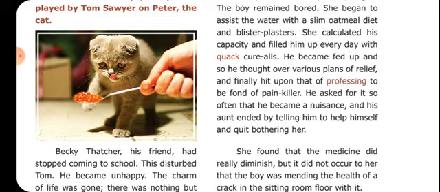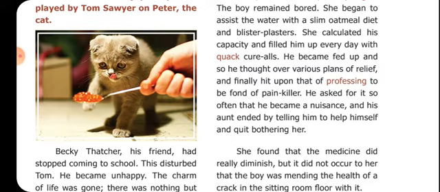Okay, so Tom became very sad, and he was thinking of various plans to recover from his sadness. That is the treatment given by his Aunt Polly. So it was a great disturbance for him, and so he planned to take painkiller. Everyone knows what a painkiller is. It is a tablet, right? It may be in the form of a tablet or in the form of a tonic. Is it clear? All right, so he was trying many things to get recovered.